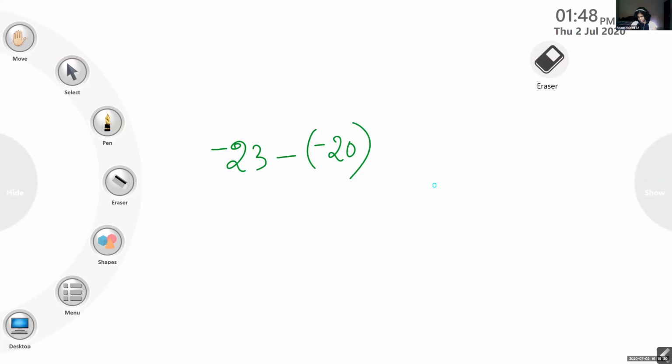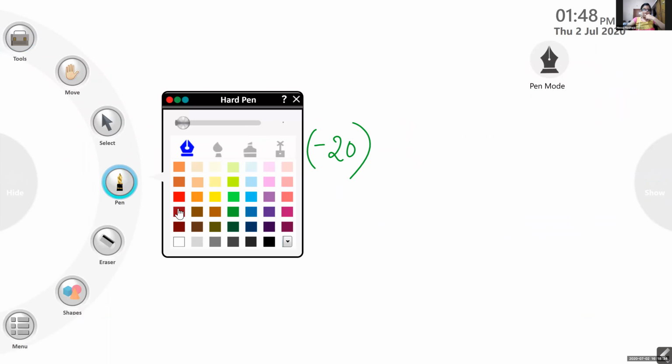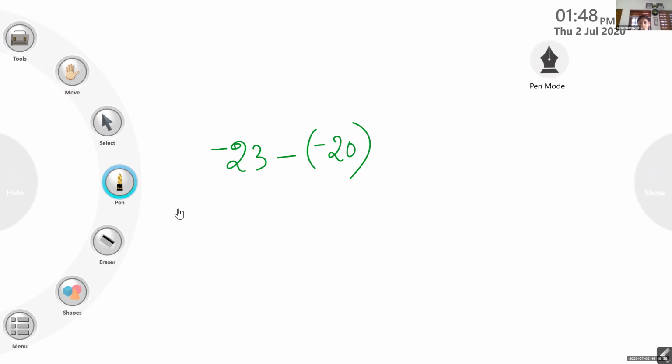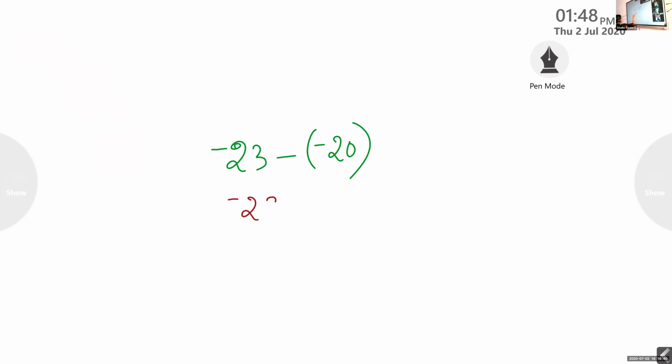Find out. Only two negative integers. What is the answer? Negative 3. Good. Because this and this together it will be positive, so the answer is negative 3. Isn't it? Yes, like this you have to answer. Clear, children? Yes, ma'am.